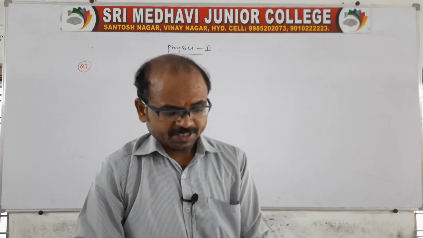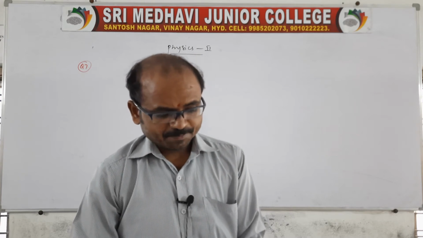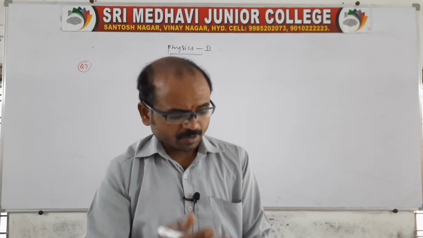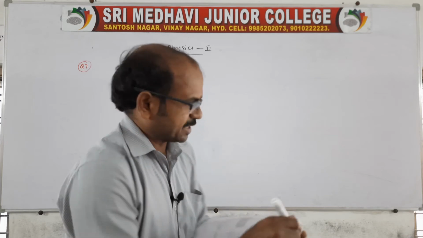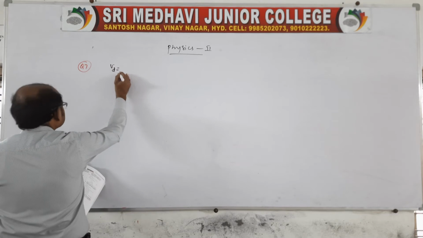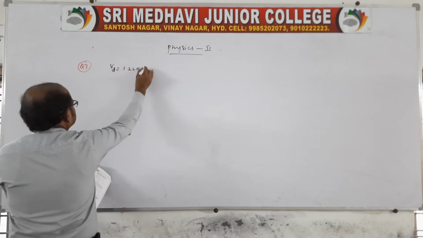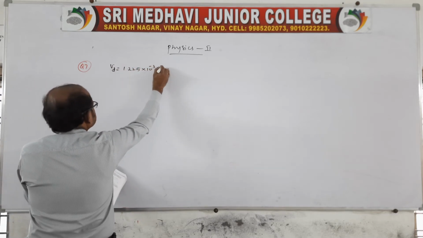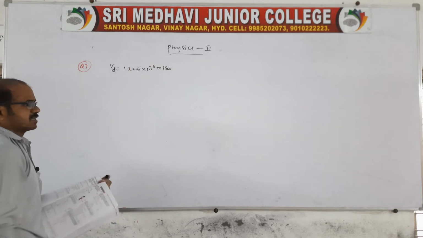Compare the drift speed obtained above with... Already we know the drift speed. From the above equation, drift speed is equal to 1.225 into 10 power minus 3 meter per second. It is the answer of the above problem.